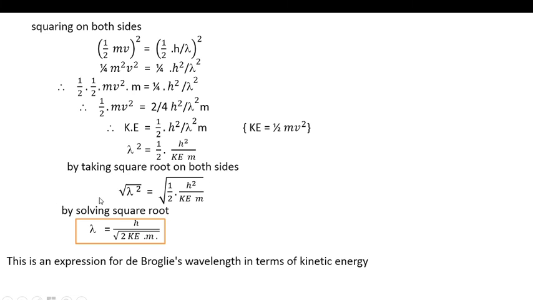Solving the square root, lambda is equal to h divided by the square root of 2 into kinetic energy into m. Here lambda is the wavelength, h is the Planck constant, kinetic energy is the kinetic energy, and m is the mass of the object. This is the expression for the de Broglie wavelength in terms of kinetic energy.